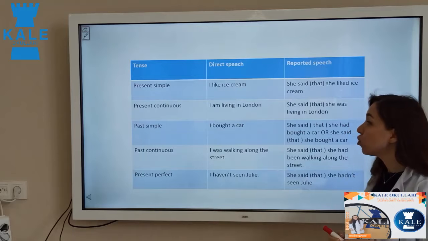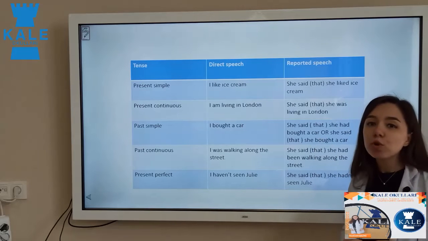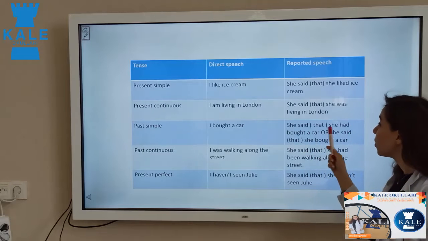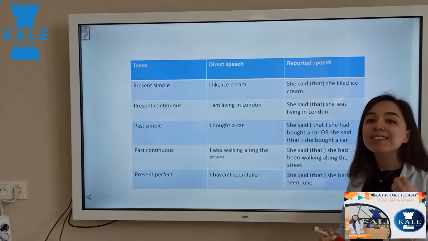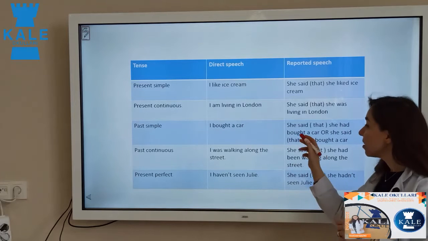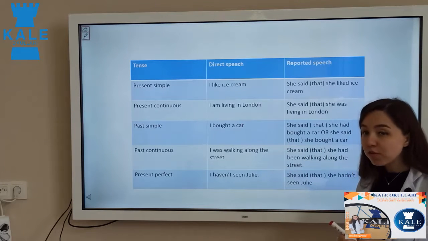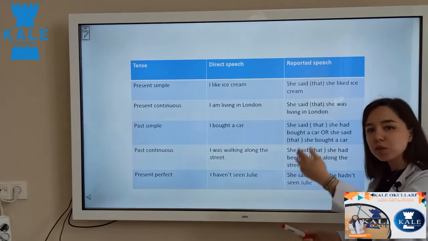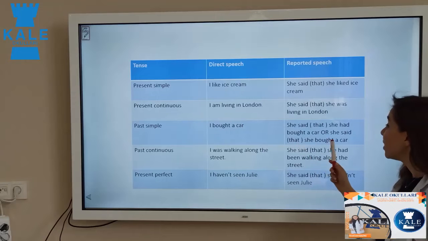Yes, everybody knows it. So if I want to change it to reported speech, how should I write it? She said that she had bought a car. Had bought means that the sentence changed to past perfect. Yes, had plus past participle form of the verb. And past participle form of buy is bought. Means buy, bought, and bought. Or she said that she bought a car.